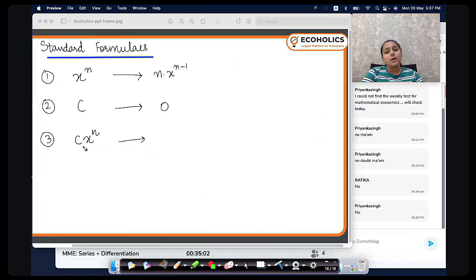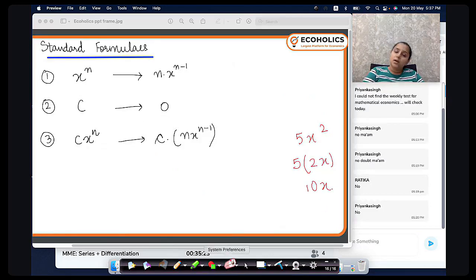If a number is coming in multiplication, I write the number as it is and I take the derivative of the x term. For example, if I have 5x square, 5 as it is, the derivative of x square is 2x, so 10x is my answer.